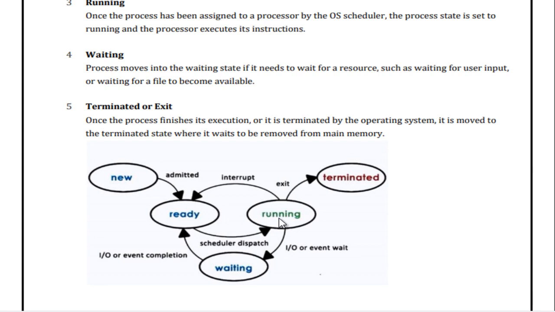But suppose an interrupt arises, then it goes back into the ready state, right? So that is the ready and running states.